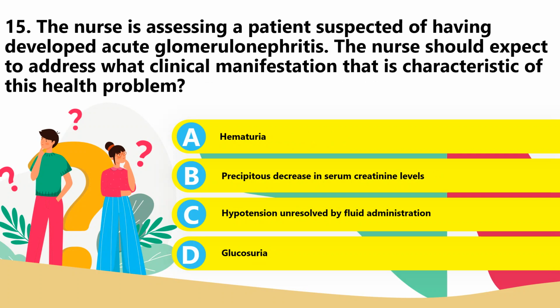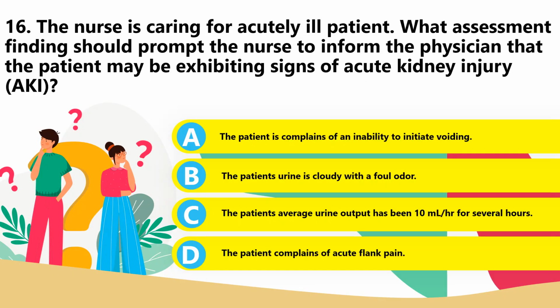blood in the urine, which may be microscopic, and that can be identifiable through a microscopic examination. And it can also be macroscopic or gross or visible to the eye. There will also be presence of proteinuria, primarily albumin, which is present due to increasing permeability of the glomerular membrane, and the BUN level and serum creatinine levels may rise as urine output drops, and some degree of edema and hypertension is noted in most patients. So letter A is the best answer. 15 is letter A.